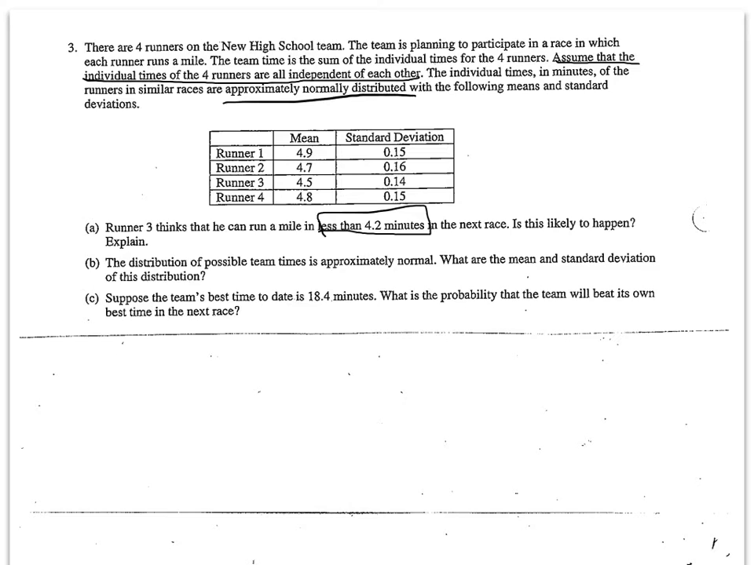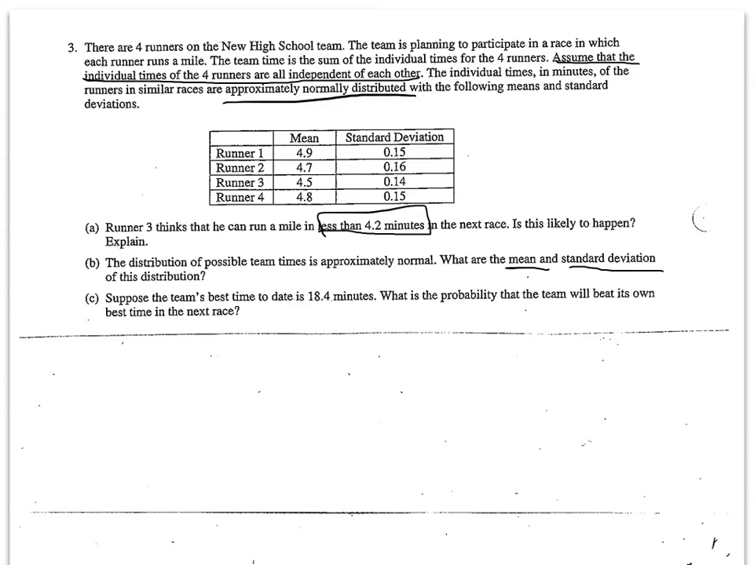Part B is asking us to consider the distribution of possible team times. Now that's going to be approximately normal because to create the team time, we're just going to add the 4 runners' times. And since each of the runners' distributions are approximately normal, then the distribution of team times will be approximately normal, since we're just adding those random variables together that are independent and normal. So the mean and the standard deviation, we can find those conveniently using the rules of random variables.